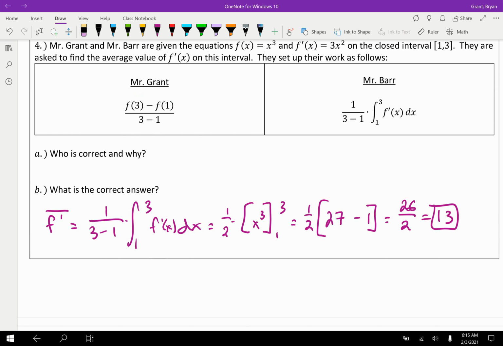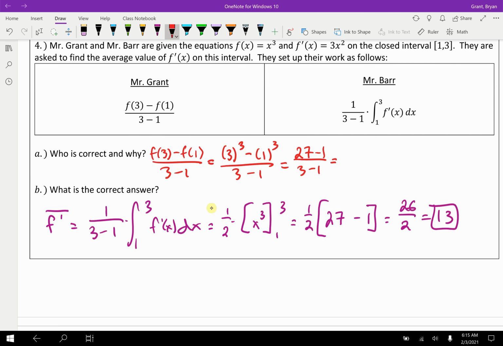wrote something that looks nothing like our average value theorem or formula that we've done so far. Let's at least see what Mr. Grant got as an answer, though, and then we can really just slam him and say, ha, you're wrong, crazy kid. So if we're going to work with this, this says f of 3, and f of 3 is going to be found by doing x cubed. So we have f of 3 minus f of 1 divided by 3 minus 1. So f of 3 means cube 3. F of 1 means cube 1, and then divide by 3 minus 1. This is 27 minus 1 over 3 minus 1. I'm looking at 26 over 2. I'm also looking at 13.